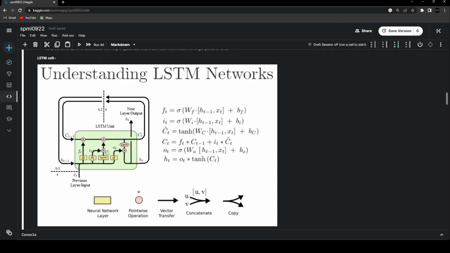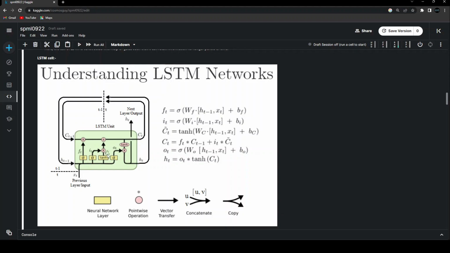Now, the candidate state is where the inputs are basically fed. This sigmoid layer on the input gate is again going to give values of either 0 or 1. So whatever values are multiplied by 0 in the candidate state are not to be used as input in the current time step, and any values multiplied by 1 in the candidate state are the values to be passed as input into the cell state. So that is the job of this candidate state.